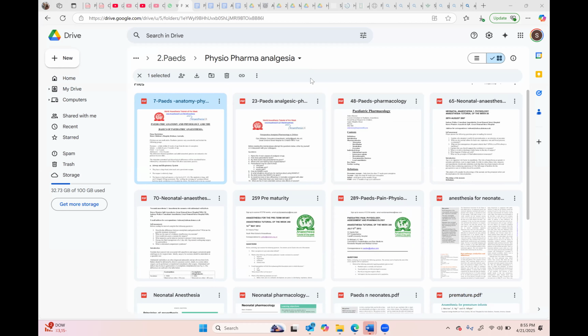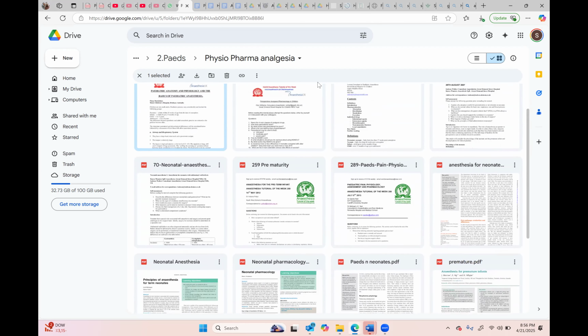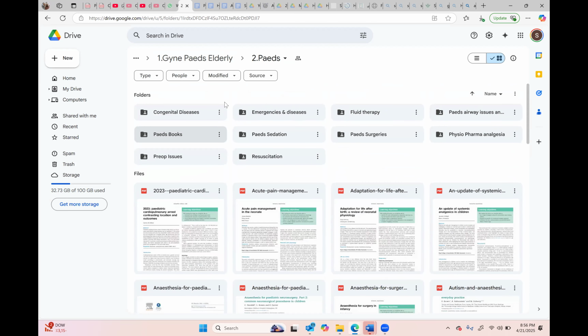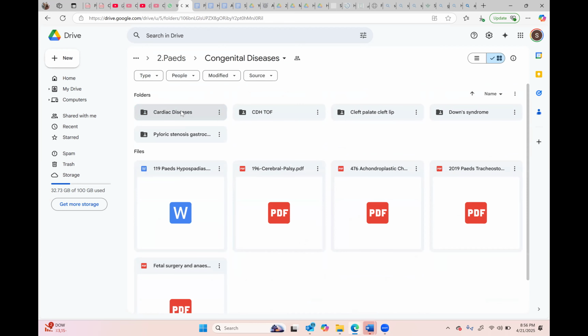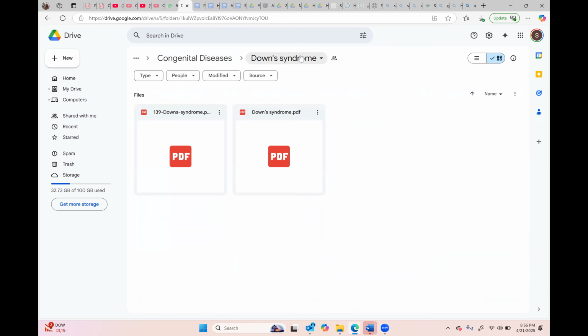So actually, up till now, we have just tried to cover the basic concepts about the challenges in pediatric anesthesia. Common questions which they will be asking you, we will try to go through one by one, and you will find what are the common things which they ask. So we start with Down syndrome. So what is Down syndrome, Hamad?